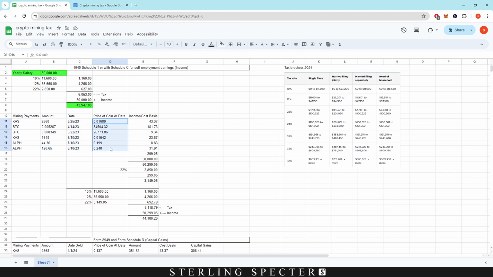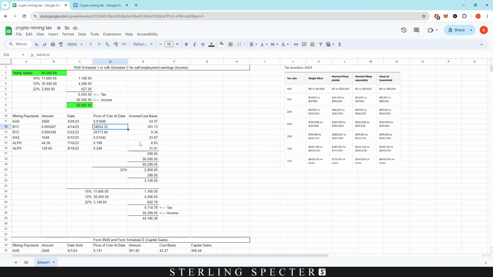Then the price of the coin at the date. I don't know what the stipulations are about the timing of it and where to get the data from. That might be a different thing for Americans. Maybe they have some leeway with what the price of the coin was that day. Or I don't know if you have to have it to the specific minute or hour that the coins were received. But it shouldn't vary too much if the price of the coin is not that volatile. Some of them, obviously the smaller cap ones, would be more volatile, so maybe they might ask you to narrow it down to the minute that it was actually transacted into your wallet.